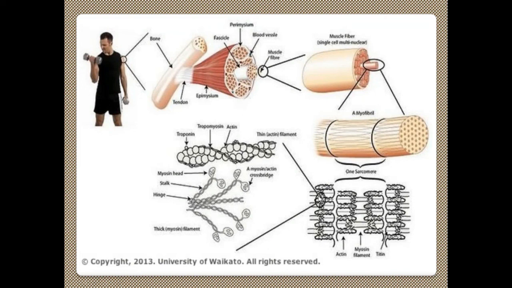This is the thin filament, the actin filament, enlarged here.